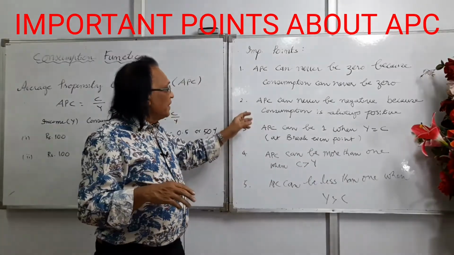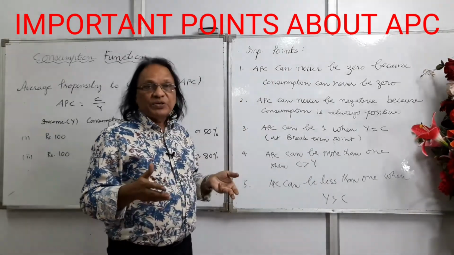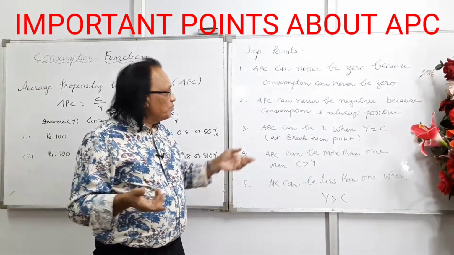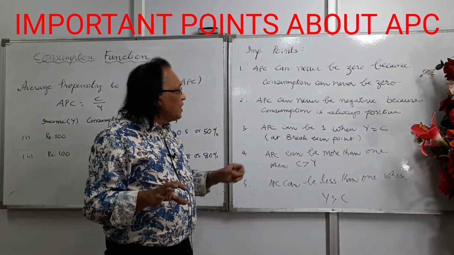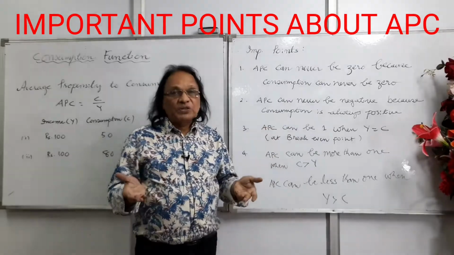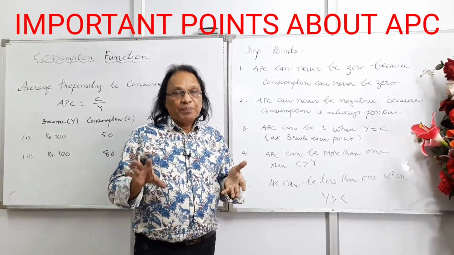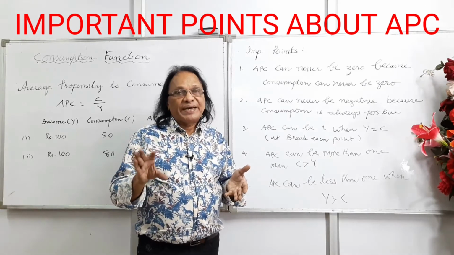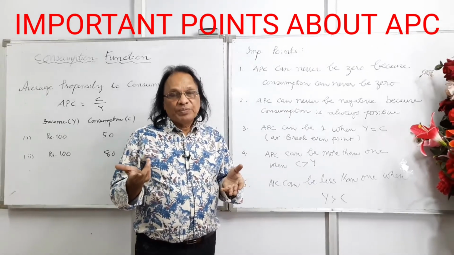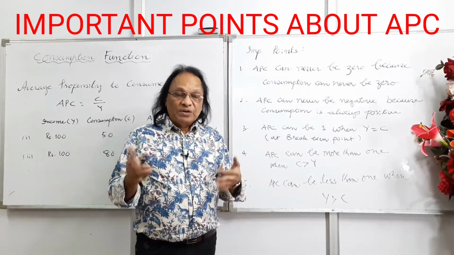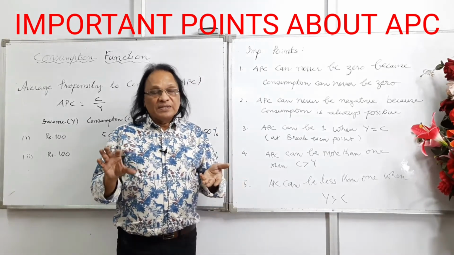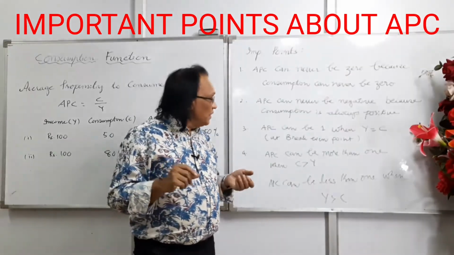The second point is, when consumption can never be zero, from this we conclude consumption can never be negative in the economy because consumption is always positive. APC can never be negative. Mind these two things. APC can never be zero and APC can never be negative in the economy because consumption can never be zero. And of course, it's ridiculous to say that consumption is negative.